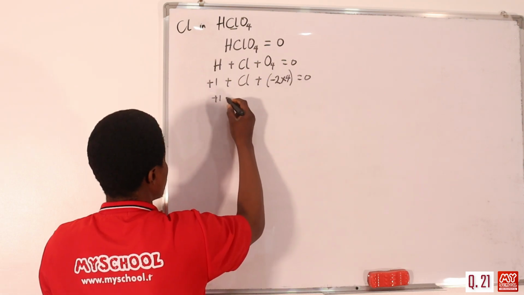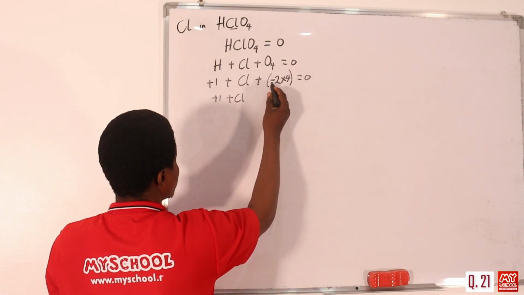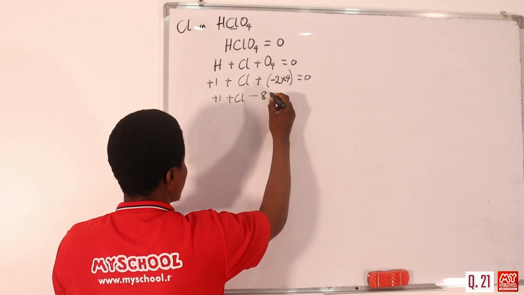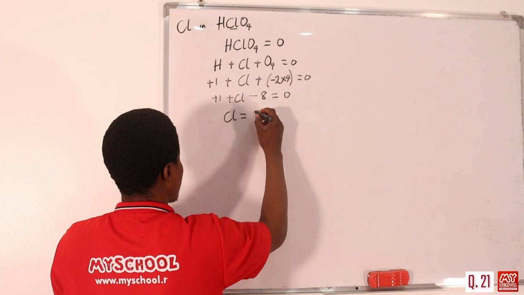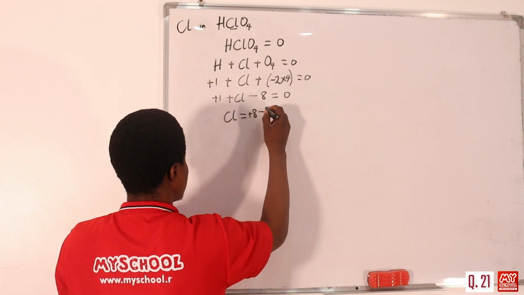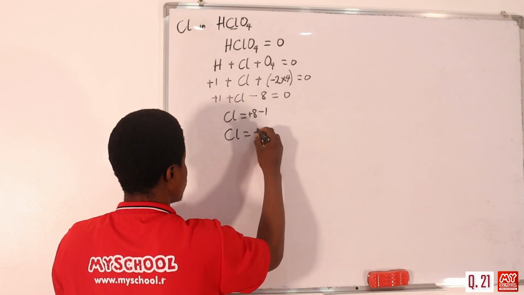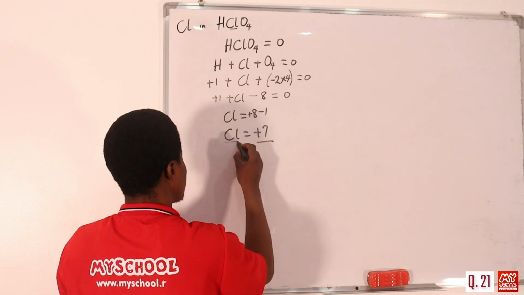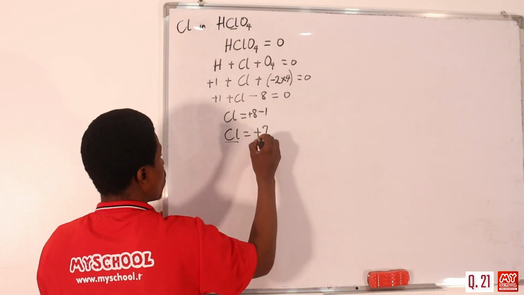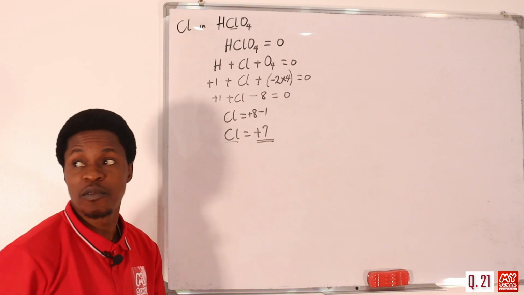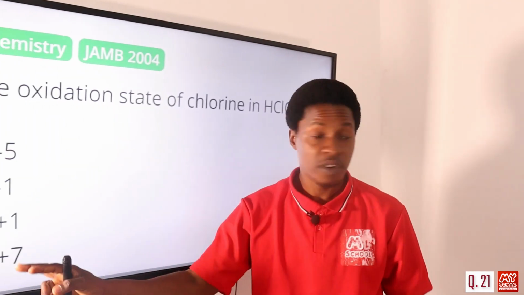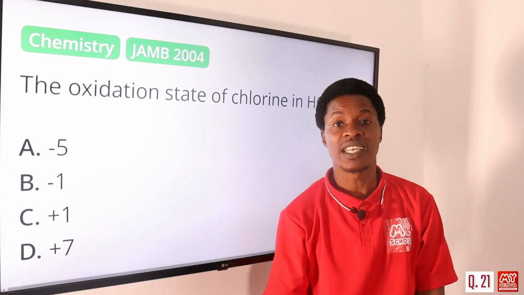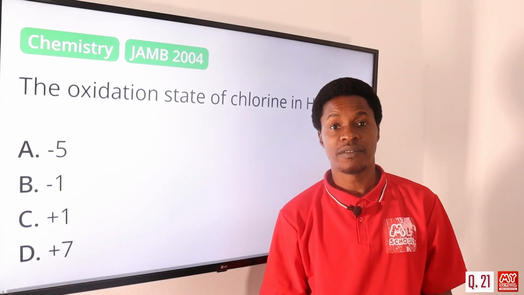So +1 plus Cl minus 8 equals 0. Moving that, Cl is equal to +8 minus 1, so Cl is +7. The oxidation state of chlorine in HClO4 is +7. Let's move to the screen and see what we have. We have +7 here, so the correct answer is option D, +7.